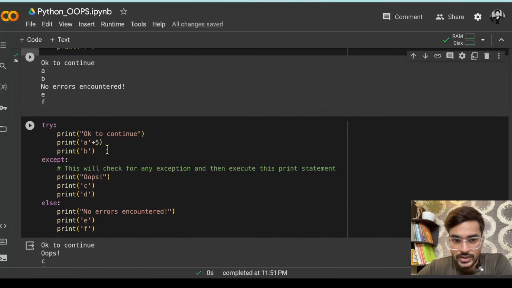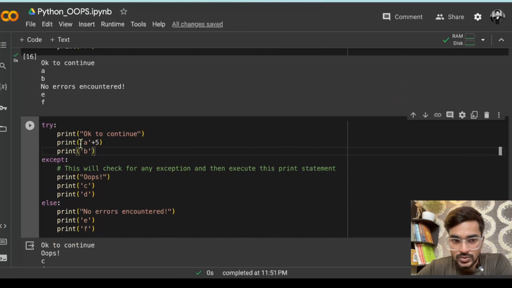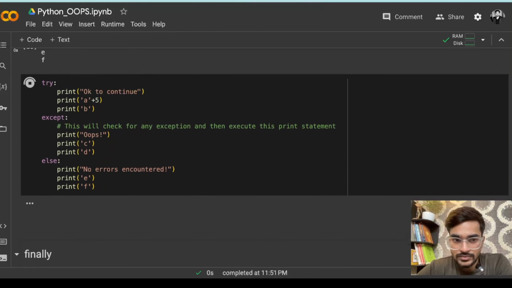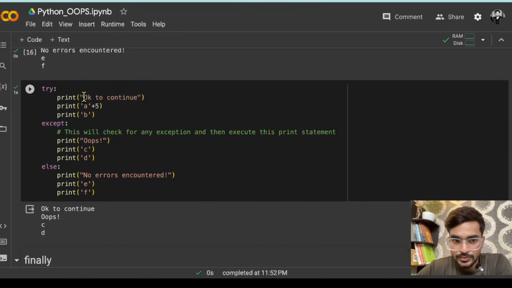So let's try an error. What you can do is add 5 to a string, so it will give an error that a string and an integer cannot be added. If I run that, you can see the first print is "OK to continue", which is fine, so it will just print that.